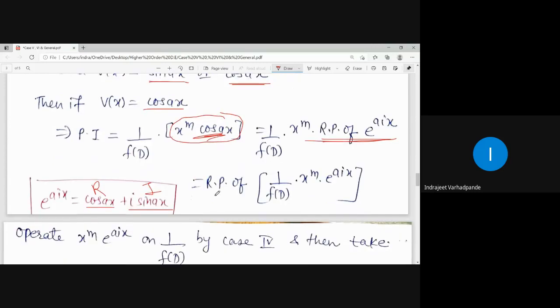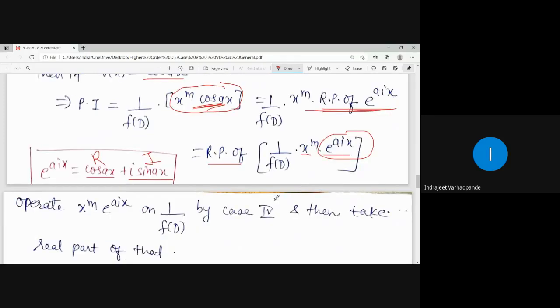So that will be written as real part of 1 upon f of D multiplied by x to the power m into e to the power iax. Now, whenever you have an exponential term as one of the terms in the product, which case is applicable? Case number 4. And then whatever is the answer, we take the real part from that. From the theory of complex number, wherein we have a plus ib as the notation, the term associated with i is called imaginary, and the term free from i is termed real.